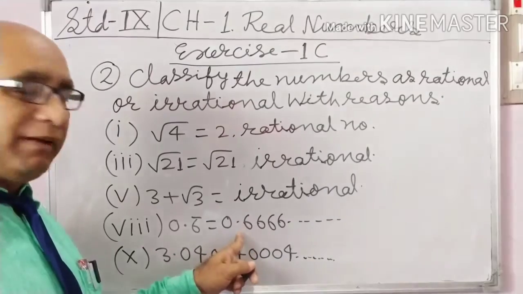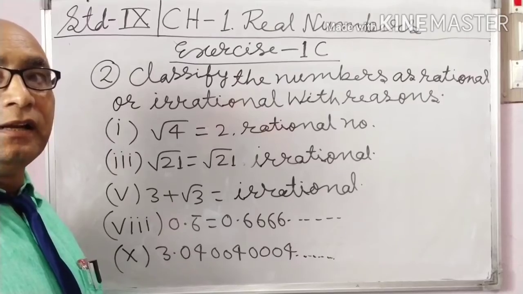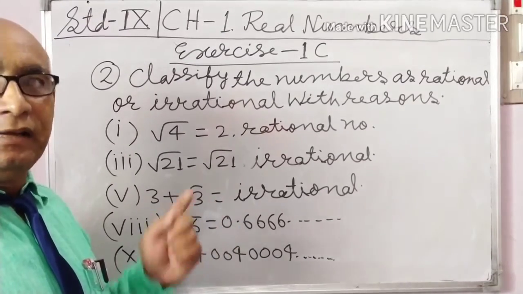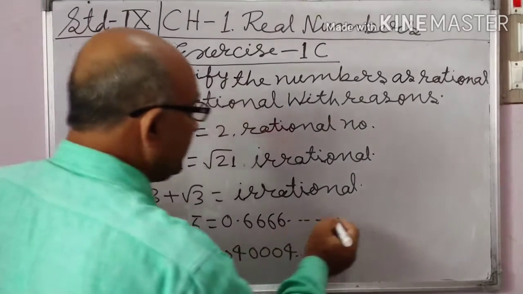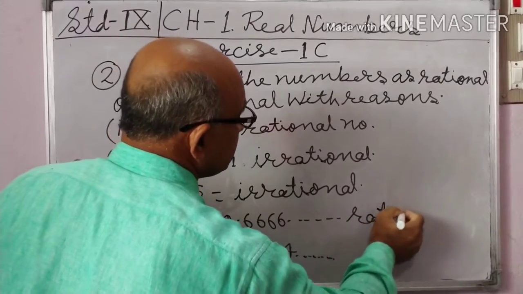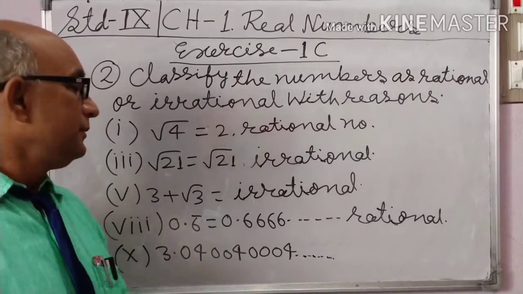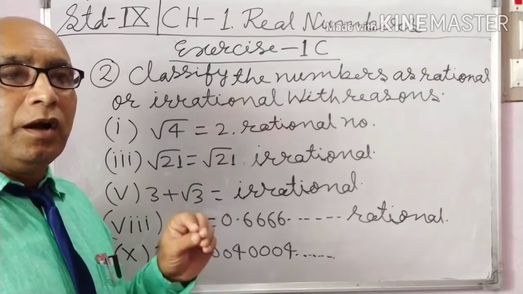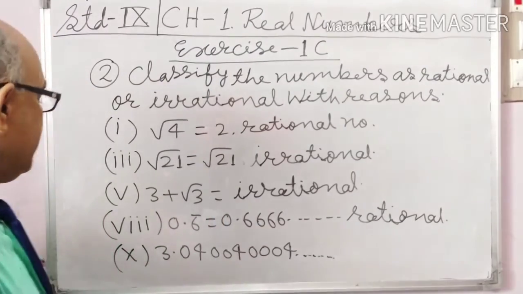The sign of irrational is all non-terminating and non-repeating numbers are called irrational. So it is rational. All terminating or repeating numbers are rational numbers.